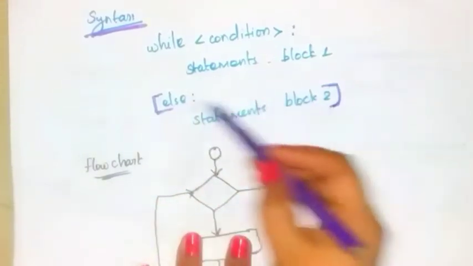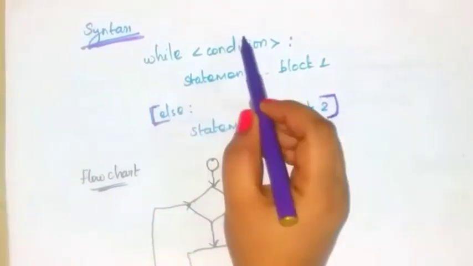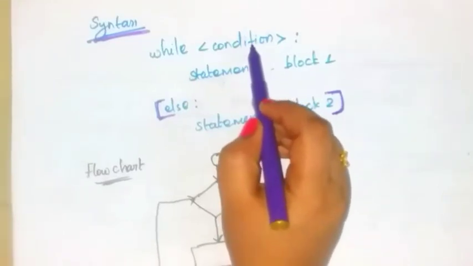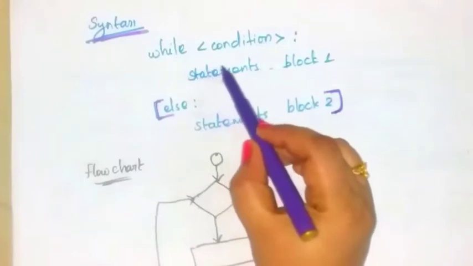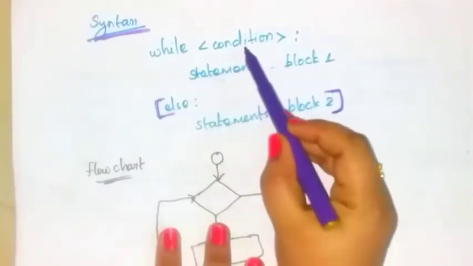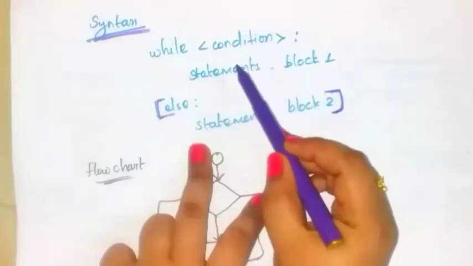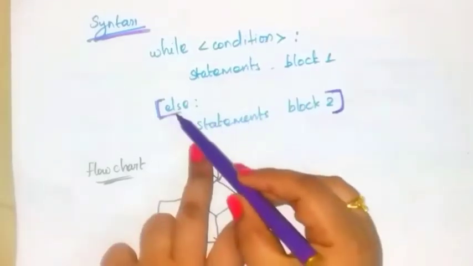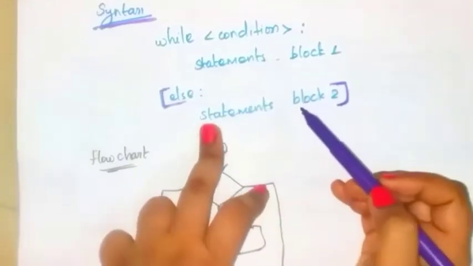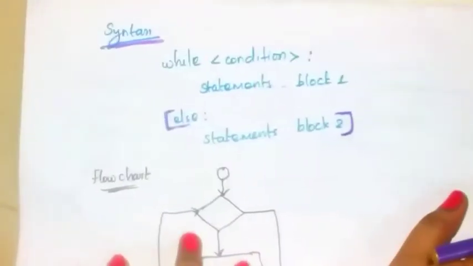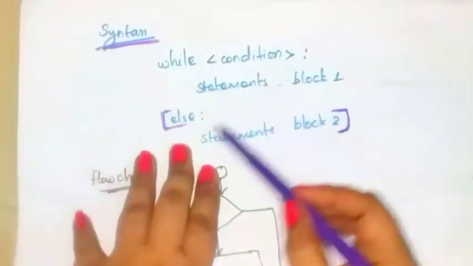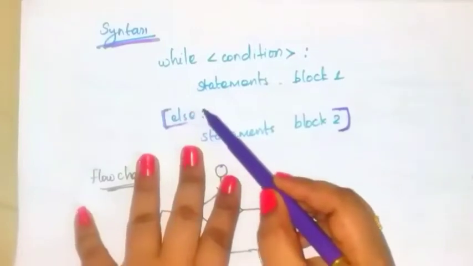So it is written within the square brackets. Here one condition will be given. If this condition is true, then you have to execute these statements, block one statements. But if this condition is false, block one statements is not executed, this else part is executed, which means block two statements will be executed. So this is the syntax for while loop. You can write this while loop with or without else part, okay.